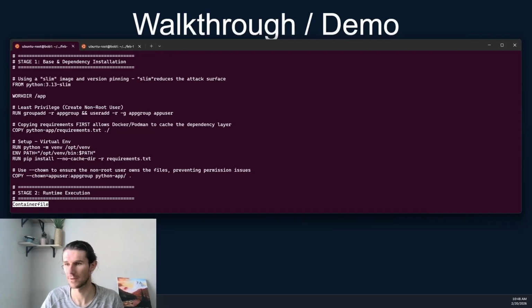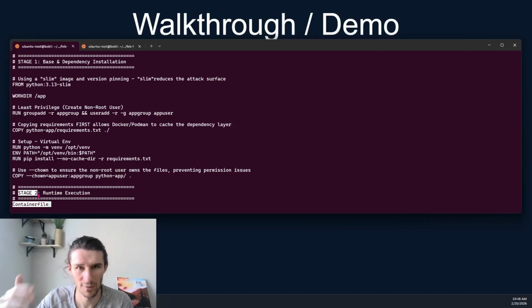Looking at the container file, we have stage 1. This is a two-stage build, like we talked about, multiple stages, so that our final stage doesn't have all the extra software and build times and all that extra stuff. We want to take that out in the second stage.